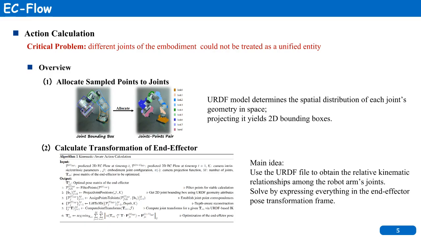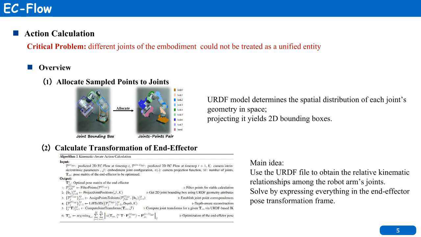Our pipeline has two steps. First, we allocate the sampled key points to different joints. We do this by using the URDF file to project each joint's 3D geometry into 2D and assign each point to the joint whose bounding box it falls into. Second, we estimate the end effector's transformation. We start by lifting the 2D point flow into 3D using depth.